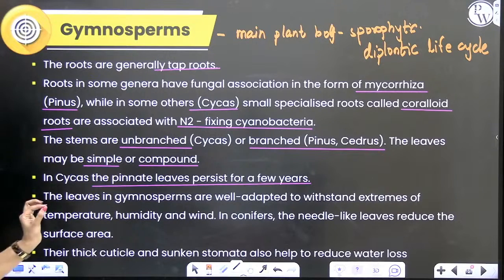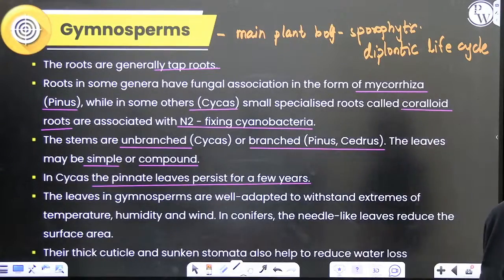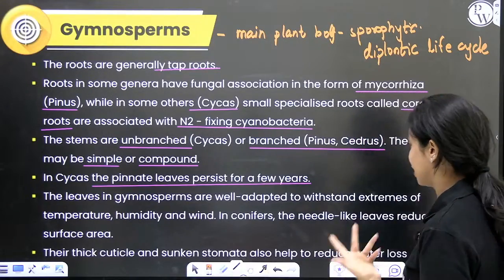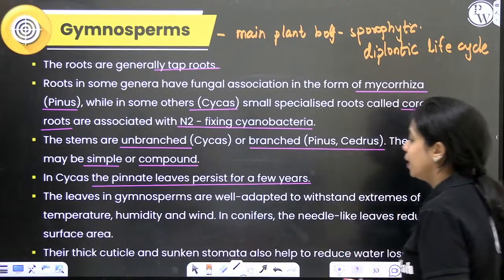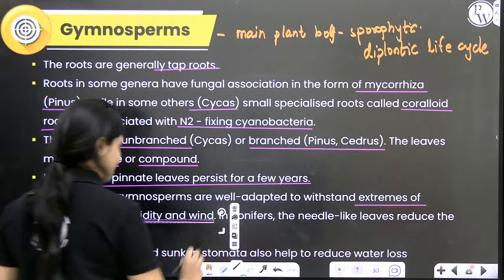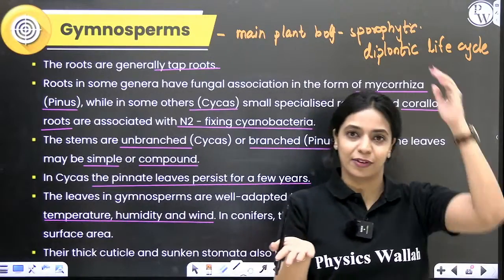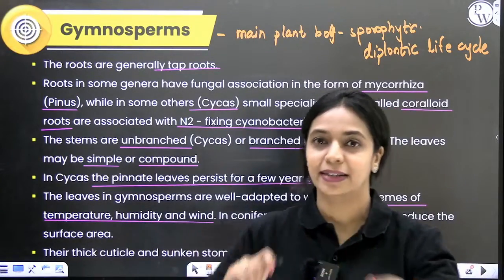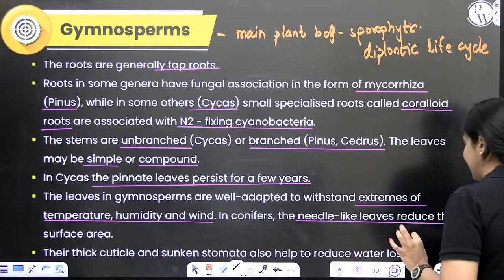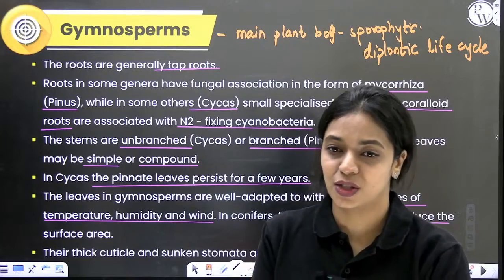Gymnosperms are usually found in the temperate regions where there are extreme conditions, too much wind, too much cold and all of that, right? So these leaves are very well adapted to survive even in those extremely harsh conditions, where there are extremes of temperature, humidity and wind. If the leaf is very broad, if there is rain or snow or too much wind, it can tear off. In order to avoid that, they will have very thin needle-like leaves. That will reduce the surface area, it will not tear, and also transpiration is reduced.